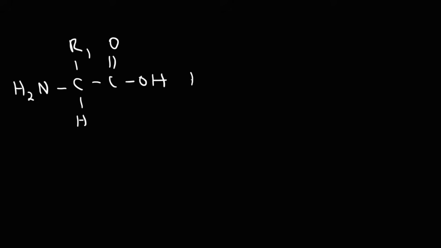Now let's talk about the bonding that's found in an amino acid. Let's call that R1. So I'm going to draw out the carboxylic acid functional group. So this is going to be R2.